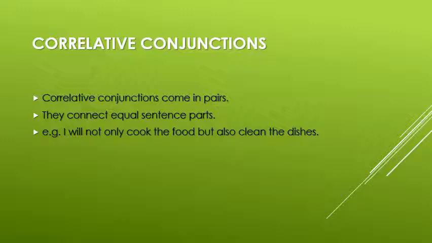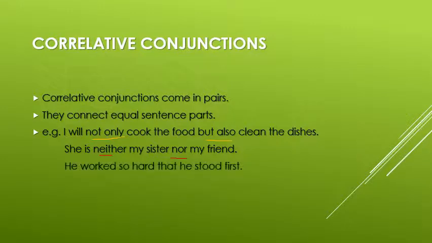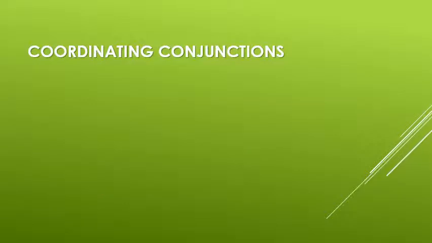I will not only cook the food but also clean the dishes. She is neither my sister nor my friend. He worked so hard that he stood first. She is both intelligent and funny. I hope correlative is clear.